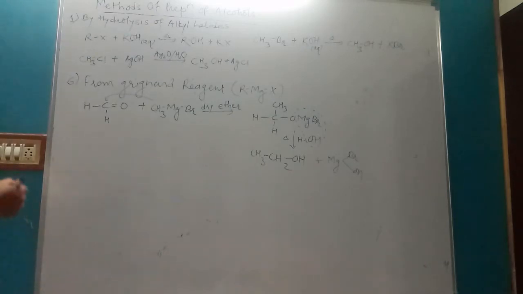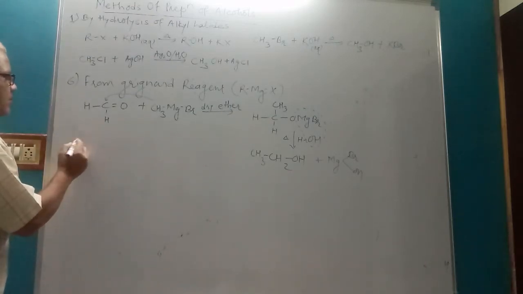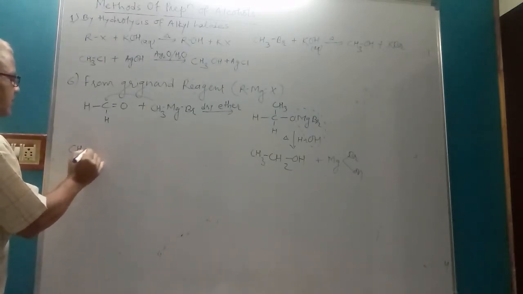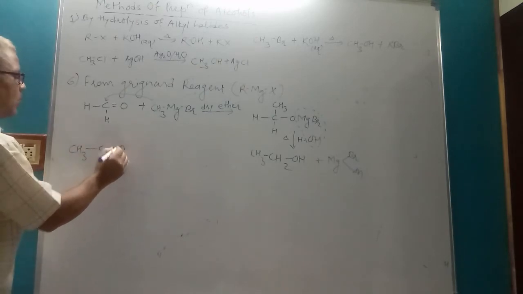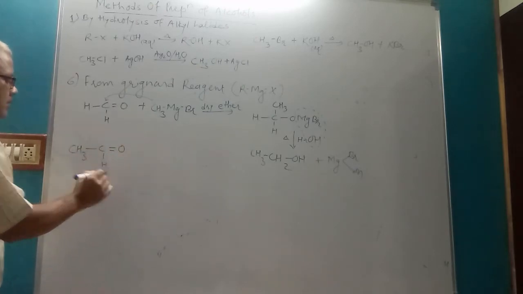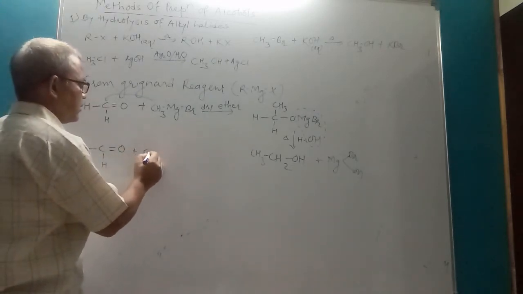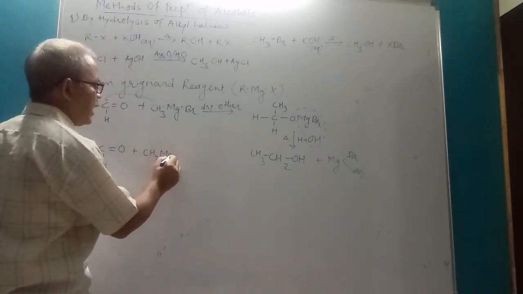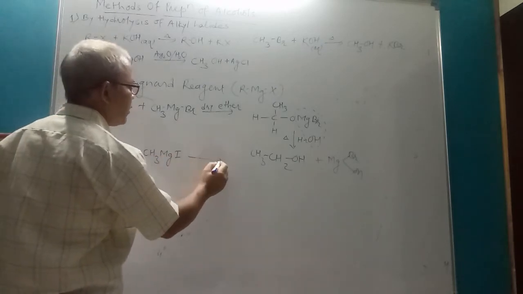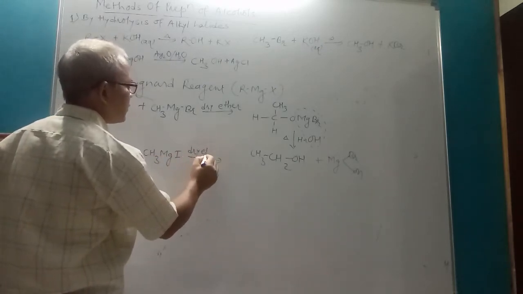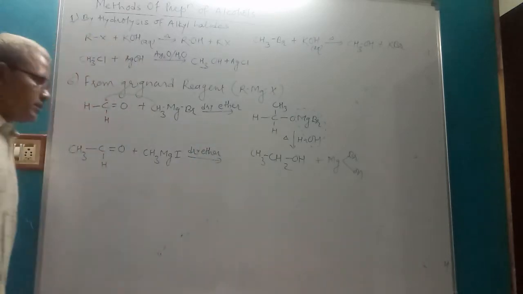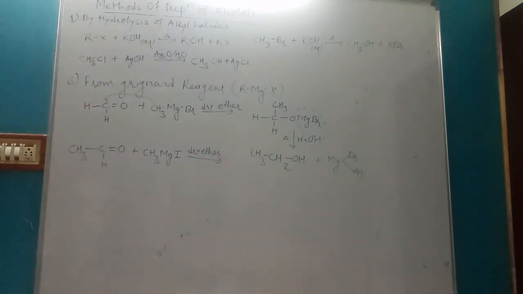Now if you take other aldehyde, say acetaldehyde, CH3CHO plus CH3MgI in presence of dry ether. Addition takes place again across double bond.